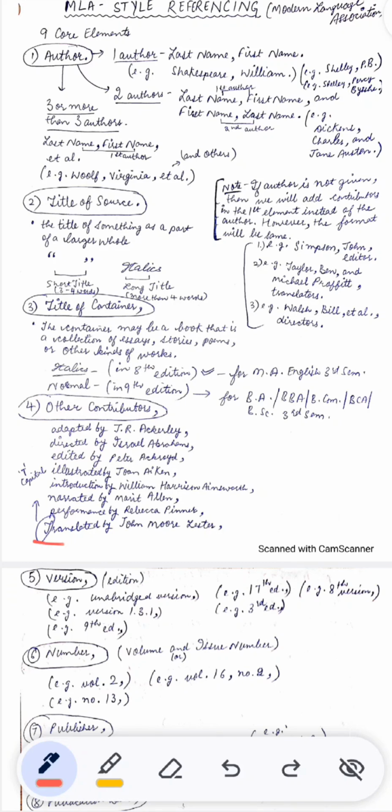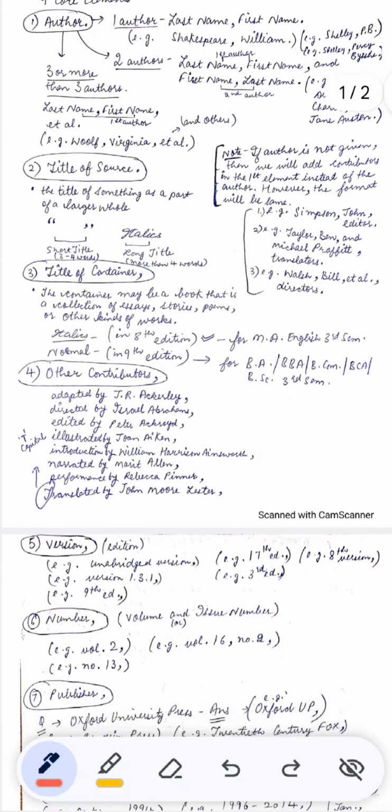See, the T of translated by is capital. All other contributors start with small letters. But the T of translated by is capital. And these contributors are written in normal order. They are not reversed. For example, adapted by J.R. Ackery, directed by Israel Abrams, edited by Peter Akyard, illustrated by John Aiken, introduction by William Harrison Ainsworth, narrated by Barrett Allen, performance by Rebecca Penner, translated by John Moore, Leicester.